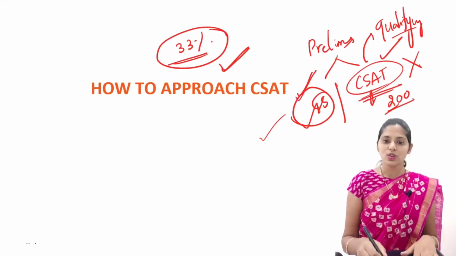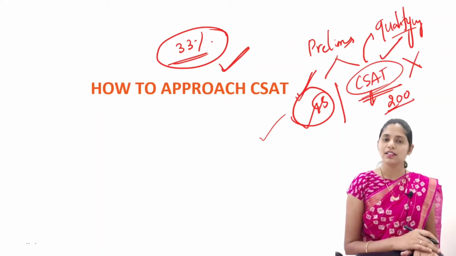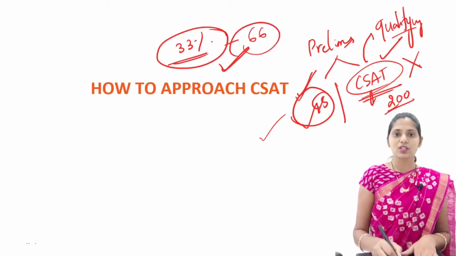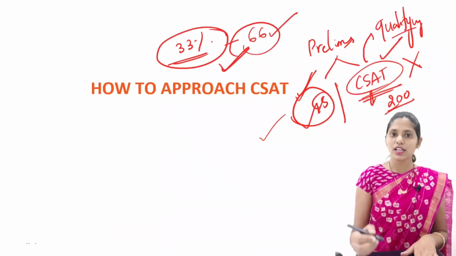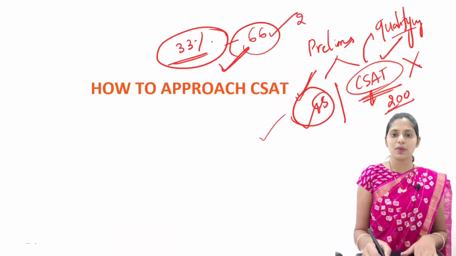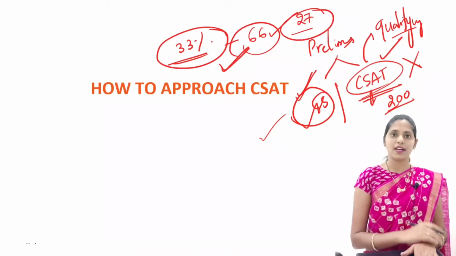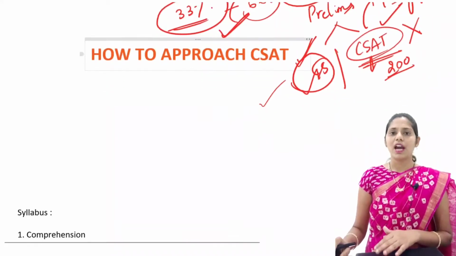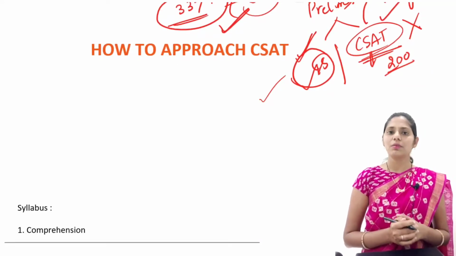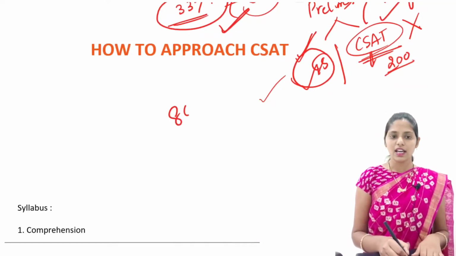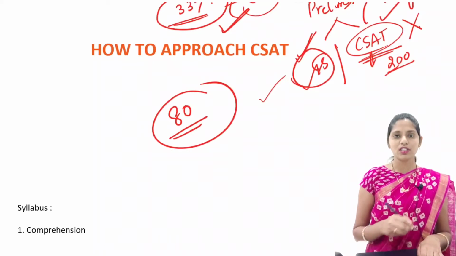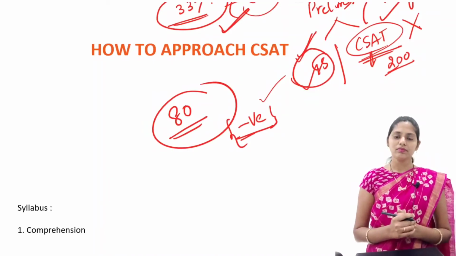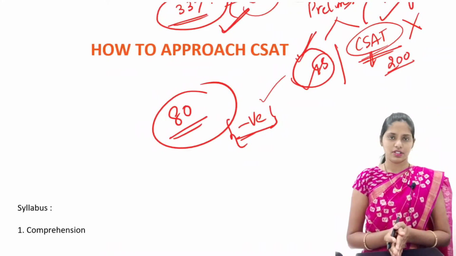To get your GS evaluated, you have to get at least 33% of marks. That means about 66 marks you need to get. To get 66 marks, you have to make 27 questions correct in your CSAT. You might have a doubt about how many questions there will be in CSAT. In CSAT, you will have 80 questions, and here also you will have negative marking. So this is some basic introduction.